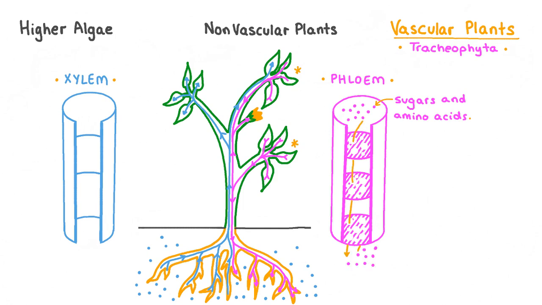A useful feature of the phloem is that it can transport these substances both up and down the plant. The xylem, on the other hand, transports water and mineral ions that are absorbed into the roots, upwards through the stem to the leaves, flowers, and fruits of a plant. This transport happens in only one direction, upwards.